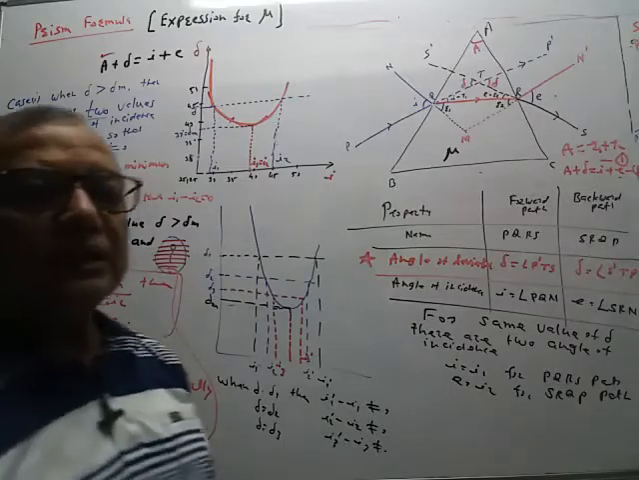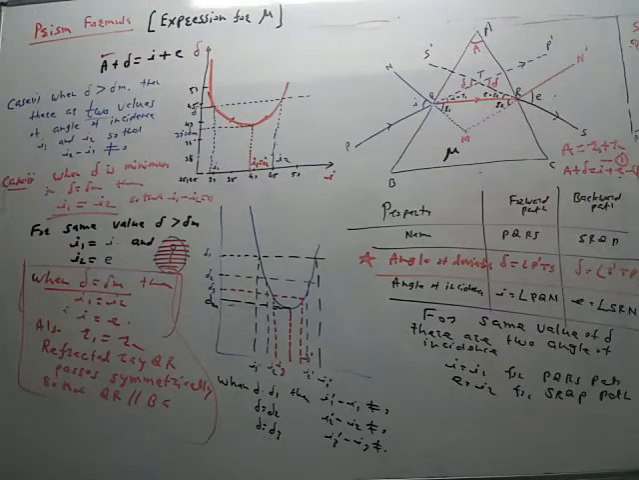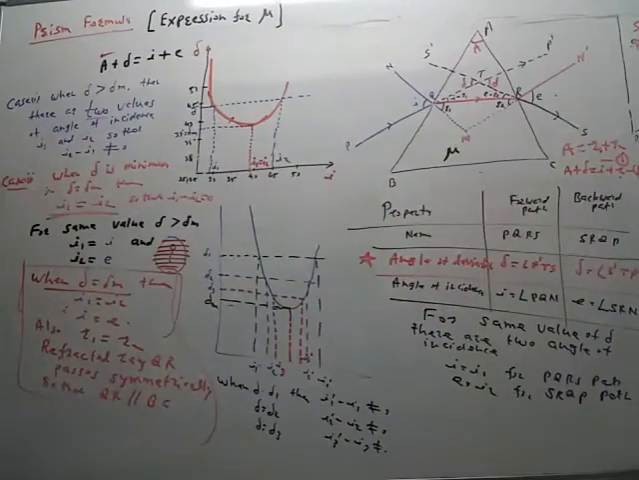These are the properties of delta is equal to delta M. So when the angle of deviation delta is equal to delta M, then there is only one angle of incidence. I1 is equal to I2.